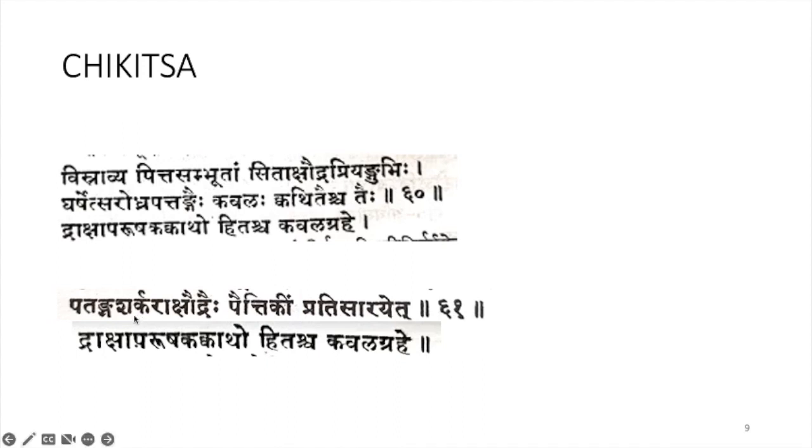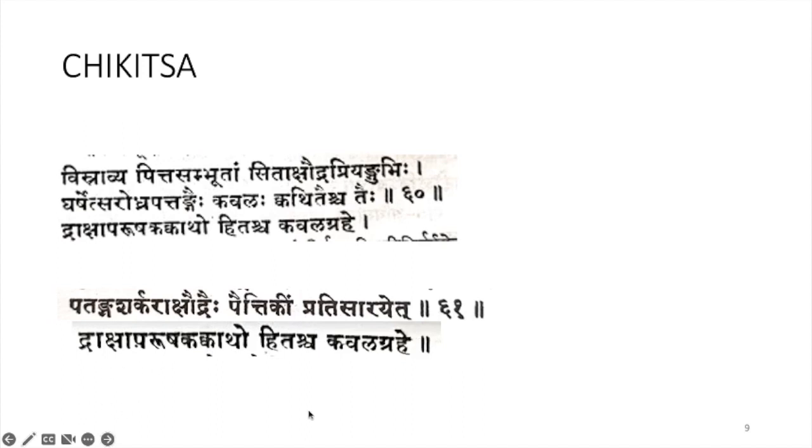According to Sushruta Samhita, Patanga Sharkara Kshaudrehi Paitikim Pradisaraye Draksha Paryushaka Kwadohi Dascha Kabala Grehe. So here also for Pradisarana, Patanga, Sharkara and Kshaudra can be used, and for the Kavala, Draksha Paryushaka Kwatha can be used.